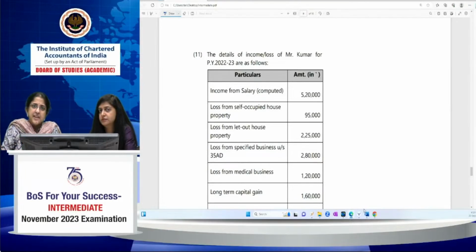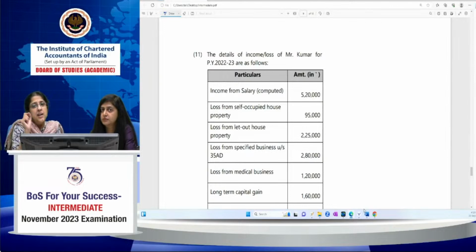Once I'm carrying it forward to subsequent years against income from house property, when you go to the subsequent year, then it becomes restricted. I can set it off only against income under the same head. Generally, there are some specific exceptions also. When next year I have an income from house property of 12 lakh, then there is no restriction. I can set off the entire remaining 5 lakh against the income from house property of 12 lakh. The restriction is regarding set off against any other heads of income.